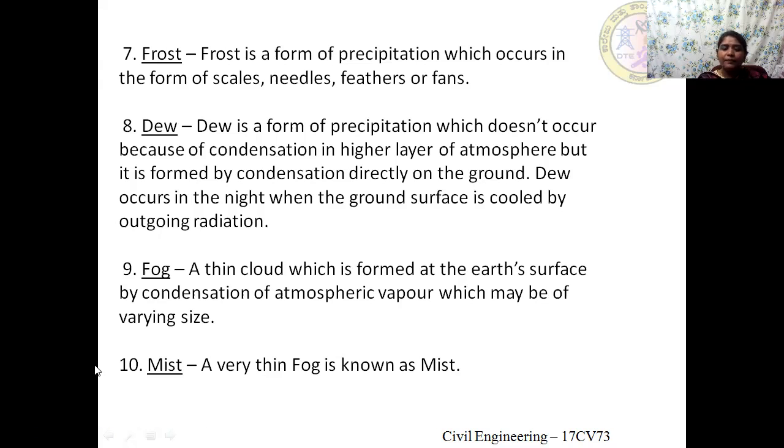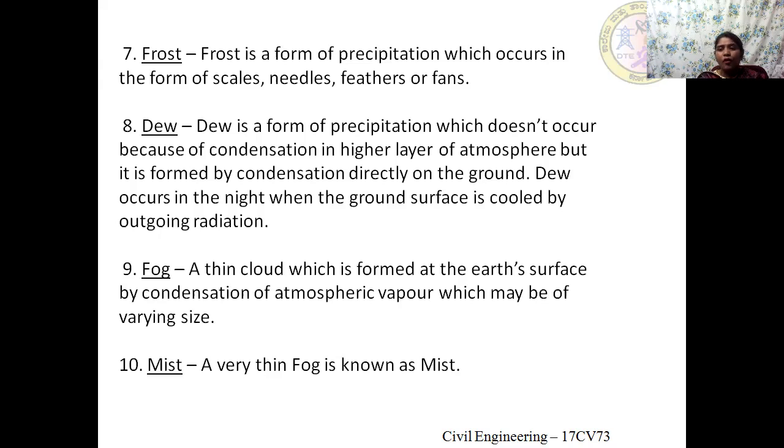Coming to mist, a very thin fog is known as mist. Fog is a thin cloud, but mist is a thin fog. Here, the visibility is hindered to a very short distance. We can see immediately after a certain distance.